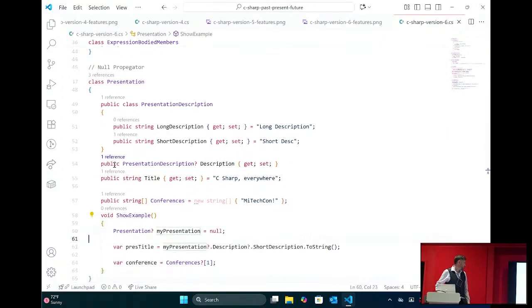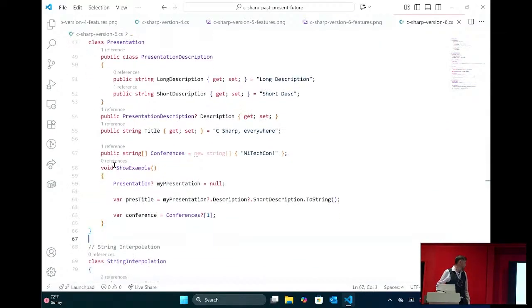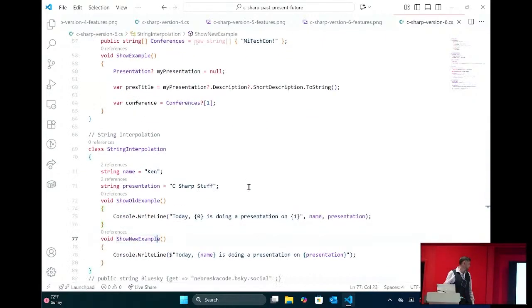But we get the null propagator, right? So what is the null propagator? That's this guy right here. So you have my presentation, it might be null. If it's not null, then grab the description. Unless the description's null, and then grab the short description. We used to be able to write this code too, right? You just have if presentation is not null, then if description is not null, then, and you have this long chain. Now they just created an operator here, the null propagator. Very, very cool.